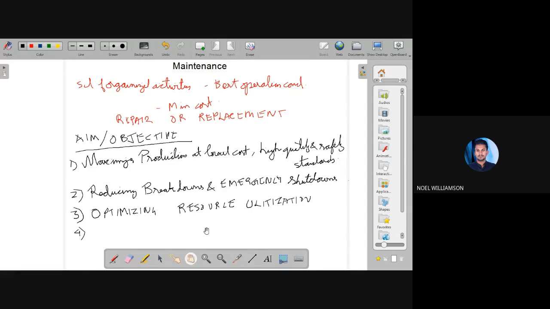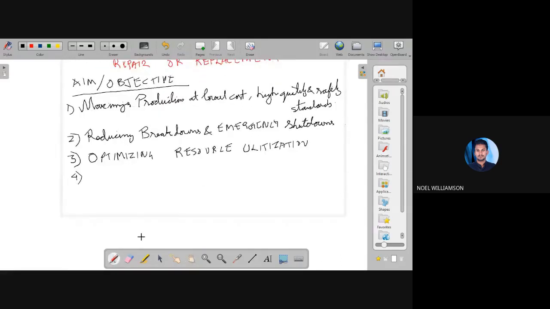Next is improving the equipment efficiency and thereby reducing the scrap rate.